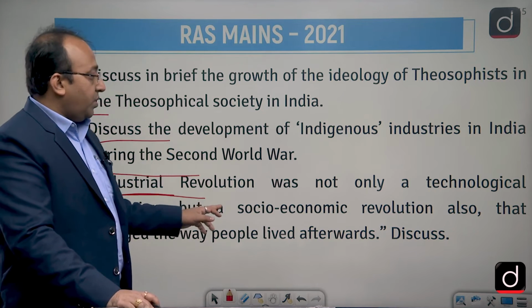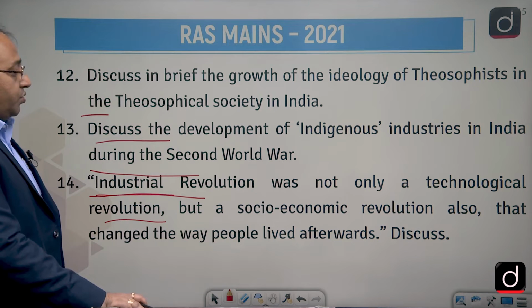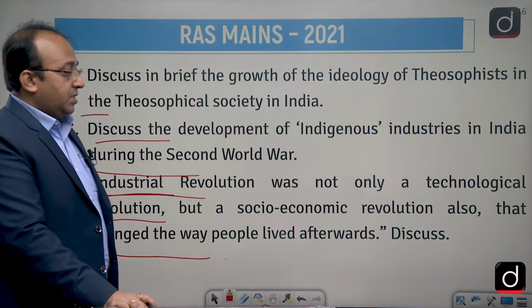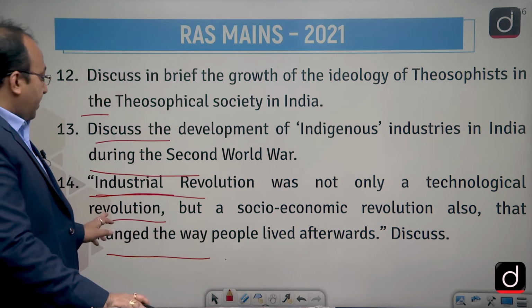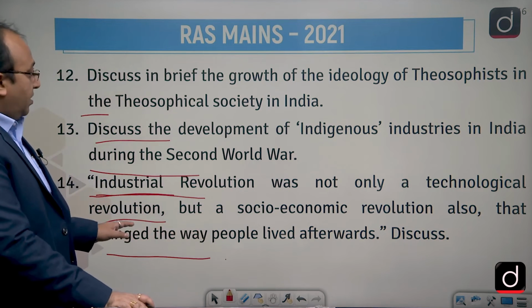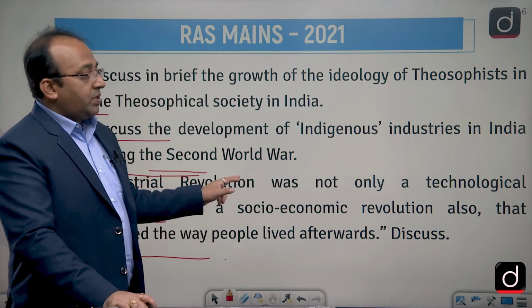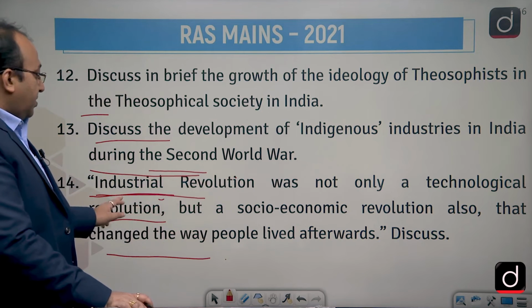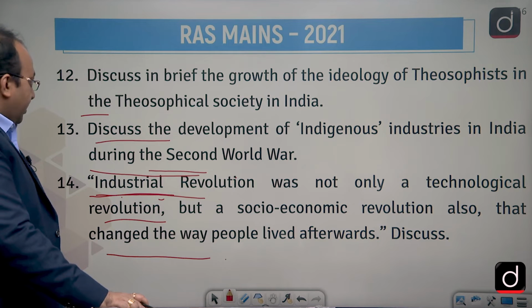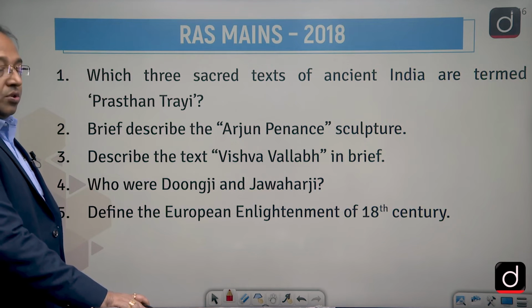Industrial revolution was not only a technological revolution, but a socio-economic revolution also that changed the way people lived afterwards. Discuss. So, the impact of the industrial revolution has been asked to you straight away in this question. Here, the impact of the Second World War was asked to you, and the impact of the industrial revolution has been asked to you, in fact. That is how the questions were framed for you, but these were the long type questions, not the short type questions.